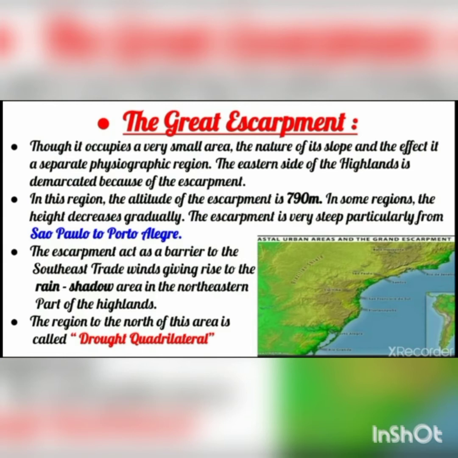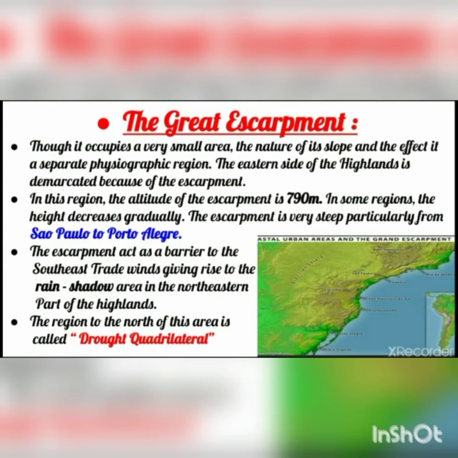The eastern side of the highlands is demarcated. Demarcated means divided because of the escarpment. Now in this region the altitude of the escarpment is 790 meters. What is the altitude here of the escarpment? That is 790 meters. In some regions the height decreases gradually, and in some regions the height keeps on decreasing.